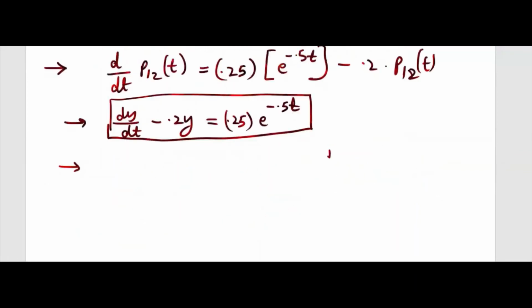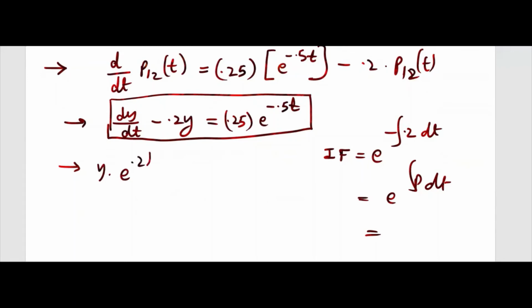So integrating factor we find e power integral of minus 0.2 dt, right? E power integral of p dt we find, so it will be e power minus 0.2t. You have to multiply that one, or directly you can write y into integrating factor, that is equal to integral of Q times integrating factor plus constant, that you need to write, and you have to solve this one. Once you solve this one you will get this.